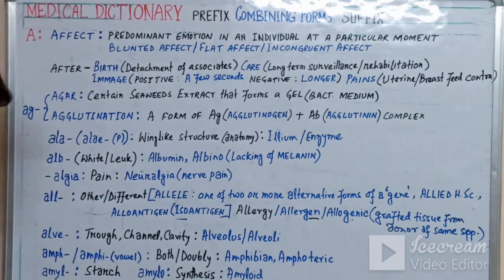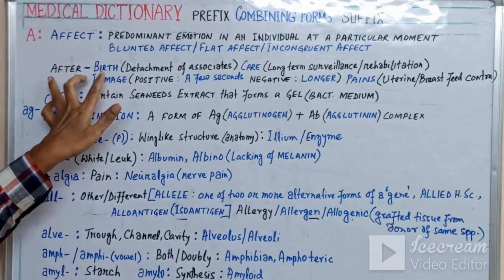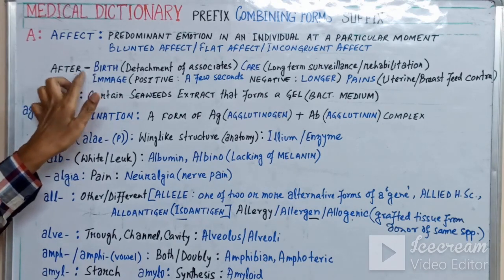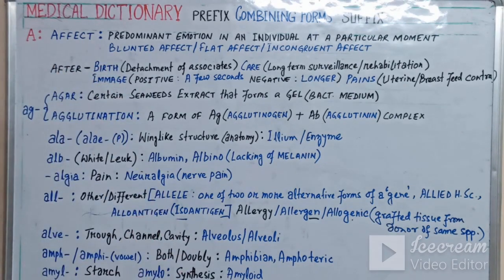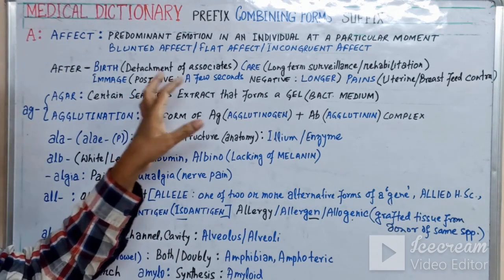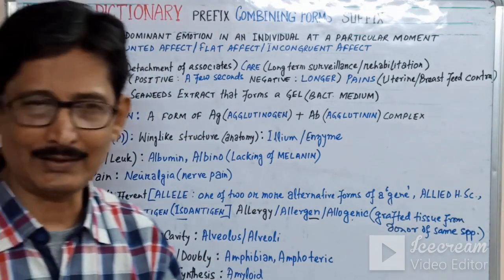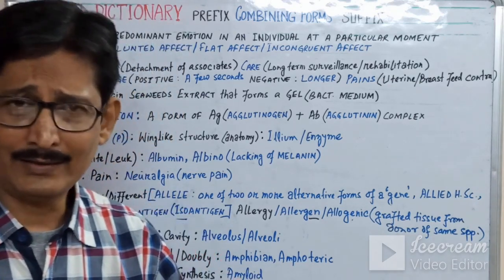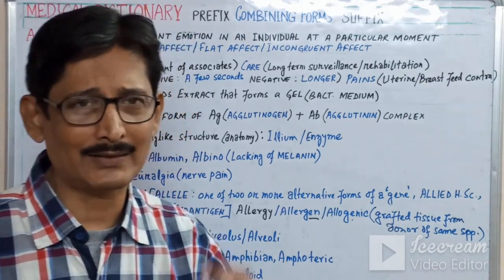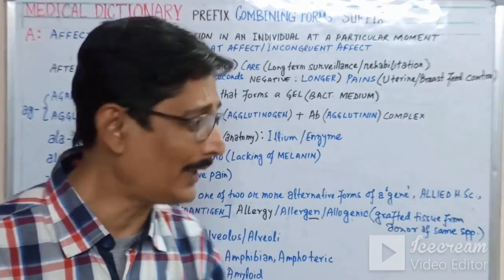Again you may wonder what the need is for such a word. Now afterbirth is a common word. The prefix of that word is after. Afterbirth means the detachment of the associates. What are the associates? After a delivery, after labor has occurred, the intrauterine membranes, the placenta and the umbilical cord are automatically detached after some time.